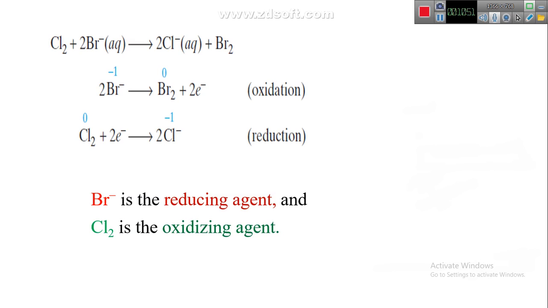But chlorine goes from 0 to -1, gaining electrons, decreasing the oxidation number. Then bromide ion is the reducing agent, because by increasing the oxidation state, the substance acts as a reducing agent, and chlorine Cl2 is the oxidizing agent.